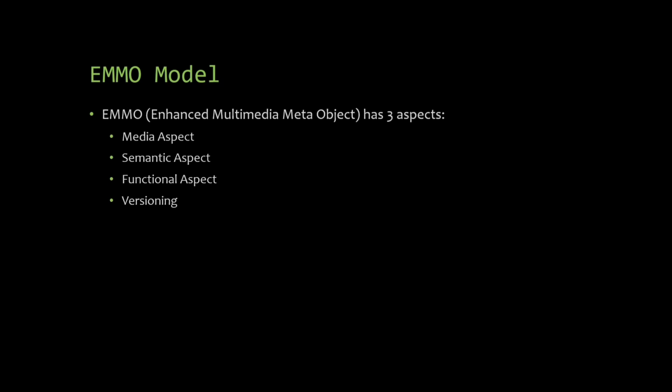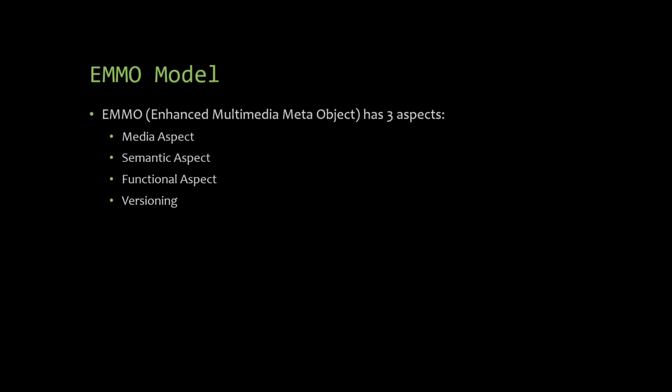In semantic aspect, we see the relationship between the object and its descriptors. Descriptors are the data describing the object. For example, for a video object, the size of the video, the starting time of the video, the ending time of the video, the colors contained by the video, and the title of the video are its semantic aspect.